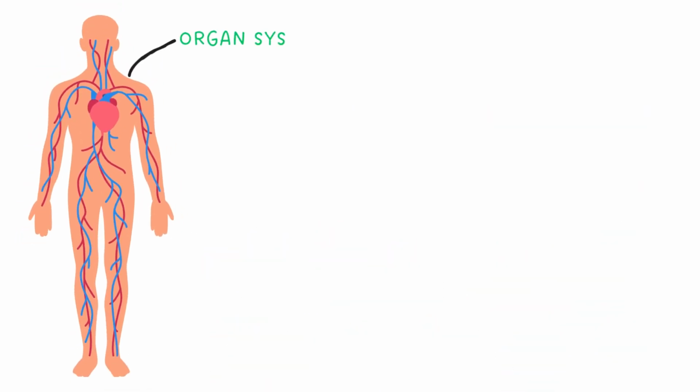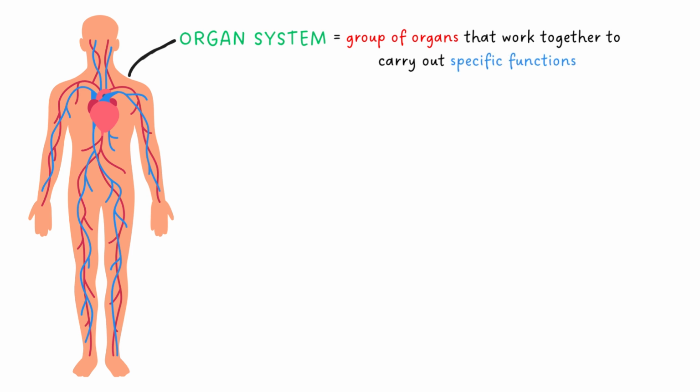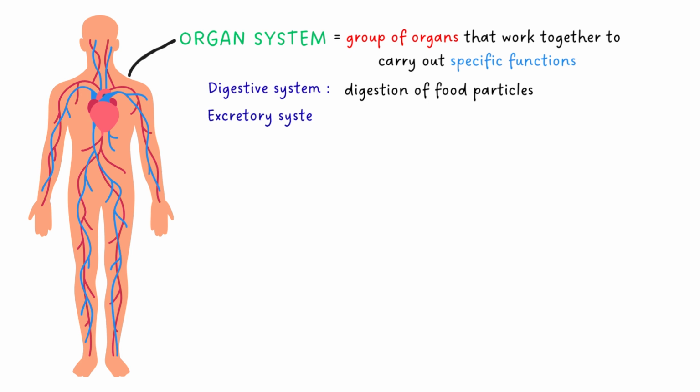The organ system is defined as a group of organs that work together to carry out specific functions of the body. Each system performs a specific function. The digestive system is concerned with digestion of food particles. The excretory system eliminates unwanted substances.